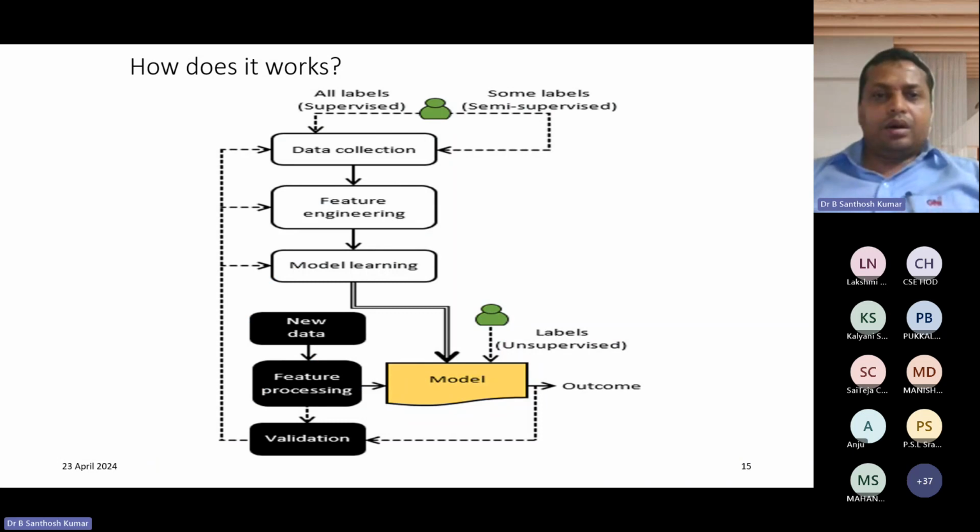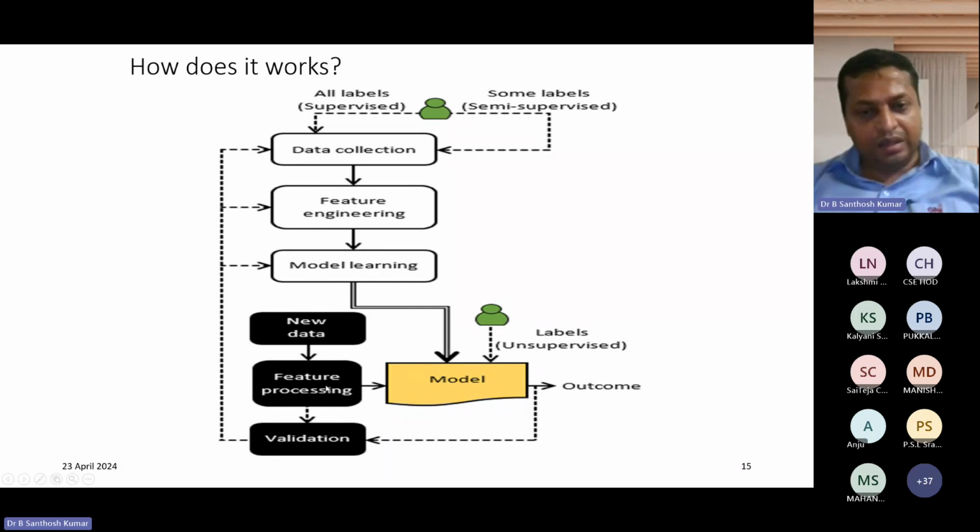As I already told you about supervised learning, it contains all the levels. We do the data collection, then we apply feature engineering, which is data pre-processing. Then we apply model learning, and with the help of that we create a model. New data is added to the feature processing, where we do the data pre-processing, and it is validated. Then it gives the input to the particular model, and finally we get the outcome.